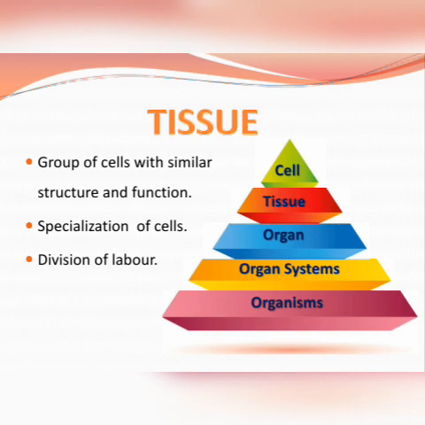So we see division of labor because of that. Some tissues are having one particular function. Some cells group together to form one particular type of function. So division of labor is maintained within the body in this manner. Next, the study of tissue is known as histology.